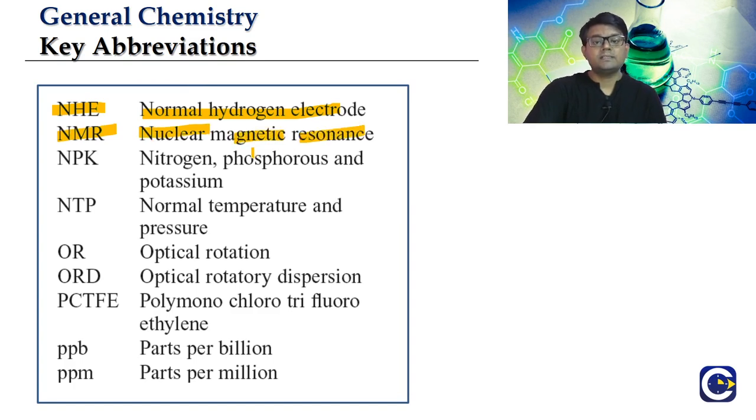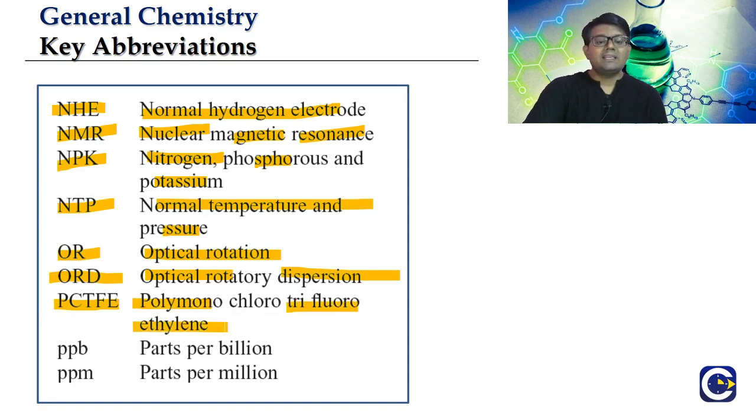NMR spectroscopy is a method for finding the structures of molecules. NPK is nitrogen, phosphorus and potassium, the important elements required for plant growth. NTP is normal temperature and pressure conditions. OR is optical rotation. ORD is optical rotatory dispersion. Then we have PCTFE, polymonochloro trifluoroethylene.